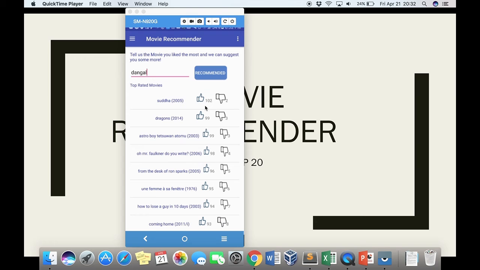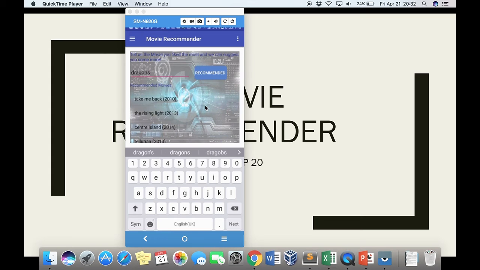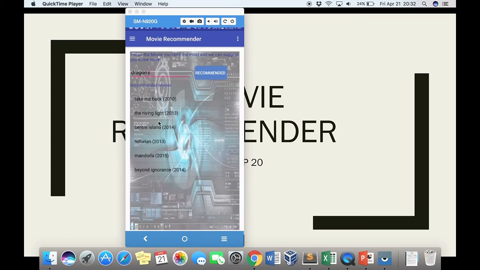When you click on these buttons, data in the database changes accordingly. Now if I search a movie, suppose it is Dragon, the list of the recommended movies that shows up is sorted on the basis of genre. The matching of the genre of the recommended movies shows up in such a manner that the first movie has the maximum matching with the searched movie, and the last movie has the least matching.